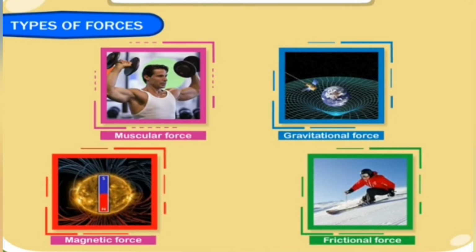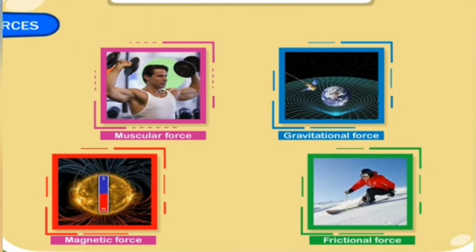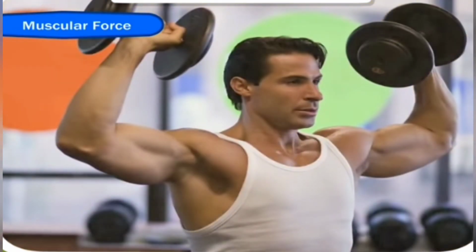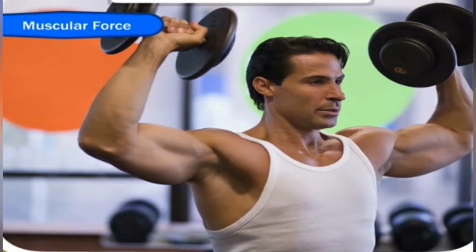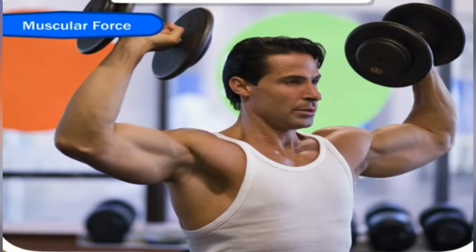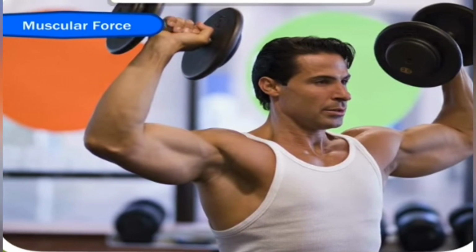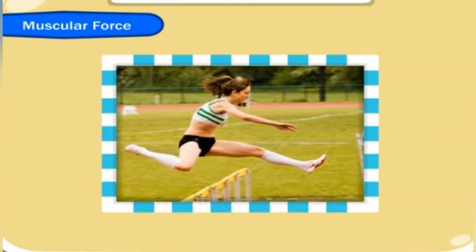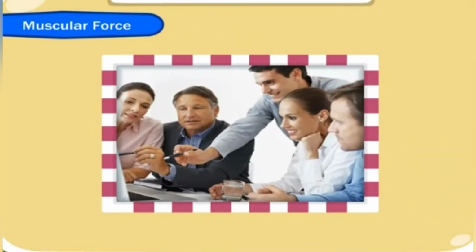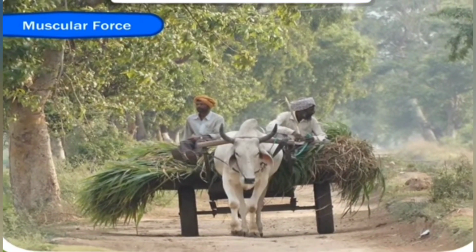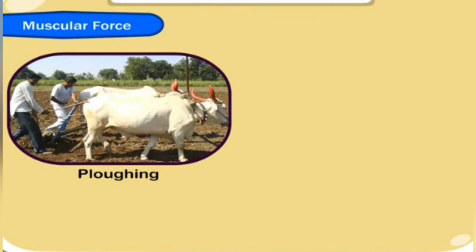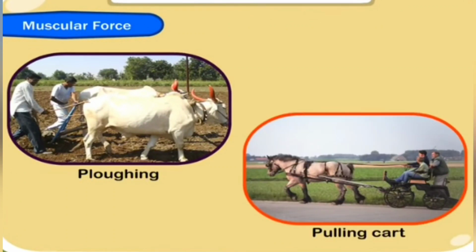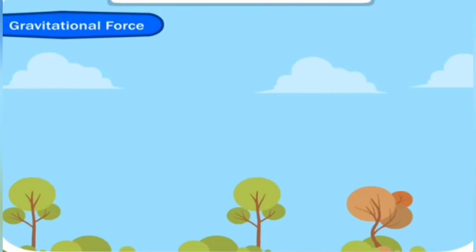Magnetic force. A magnet also has a force to attract things made of iron towards it. Now the muscular force, the force we apply with our muscles to push or pull is the muscular force. For example, we are applying the force to open the lid. Now different types of the forces like muscular forces, pulling,